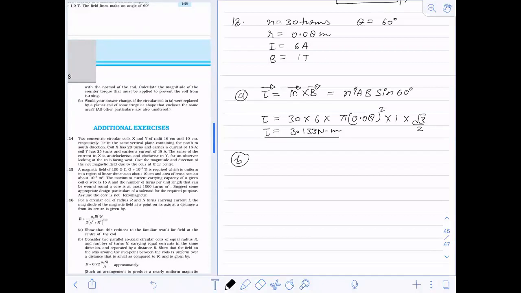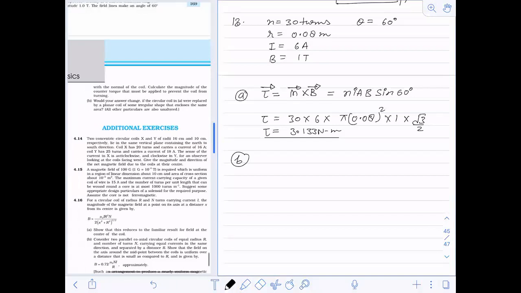Would the torque change if the loop had a different shape? No, the answer would not have changed because the area is the same. They have told that the area must be the same.